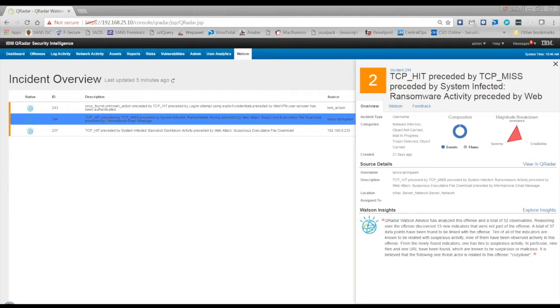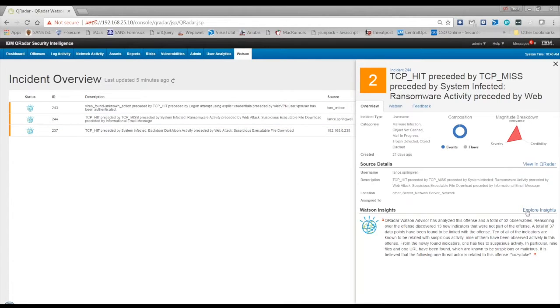So utilizing the Watson analysis, we actually reasoned that 13 new indicators were discovered that were not part of our offense from the data mining process, many of which are known to be suspicious. And interestingly enough, we can see that the phishing campaign is actually related to a particular threat actor, which we will definitely want to explore even further.